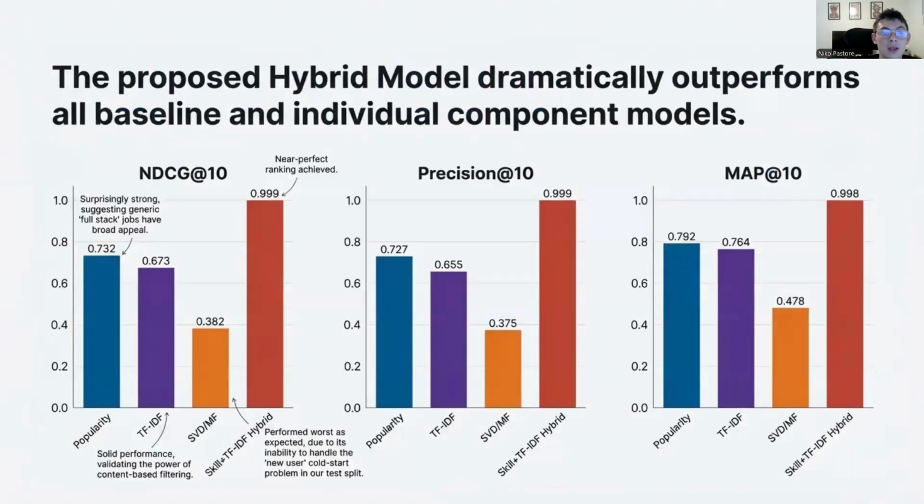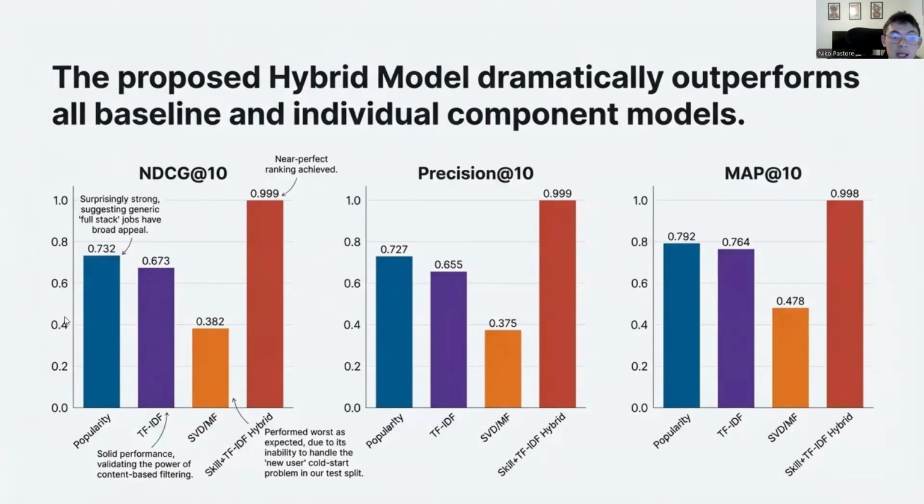And here are the actual final results using NDCG. We can see that SVD performed at 0.38. It performed the worst, which confirms that SVD struggles with the cold start problem. In my test set, the users were new, so SVD had no history to rely on.